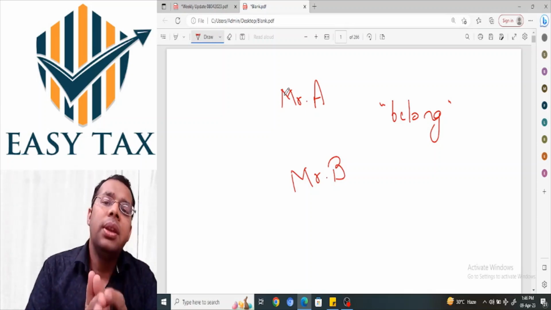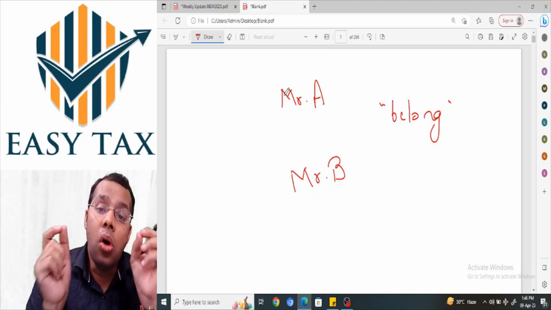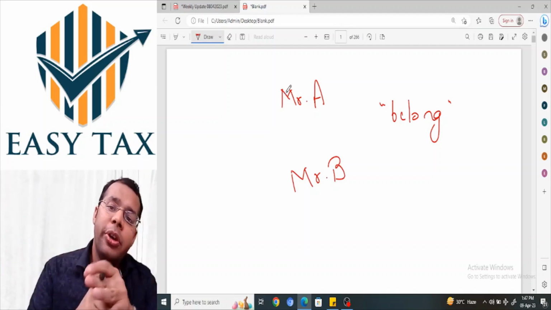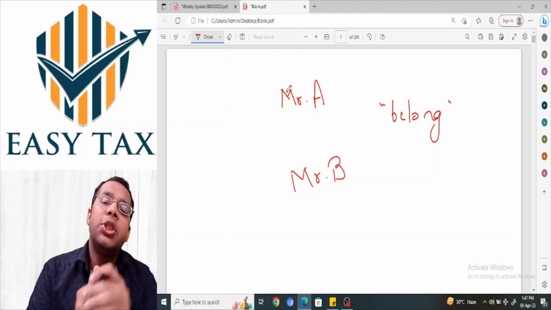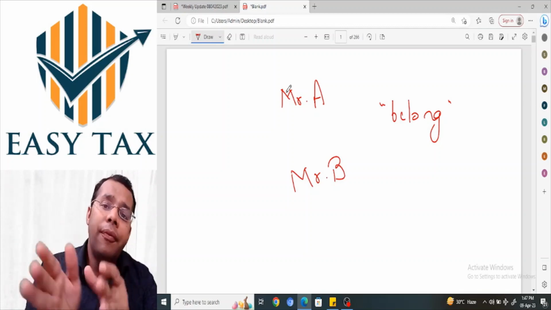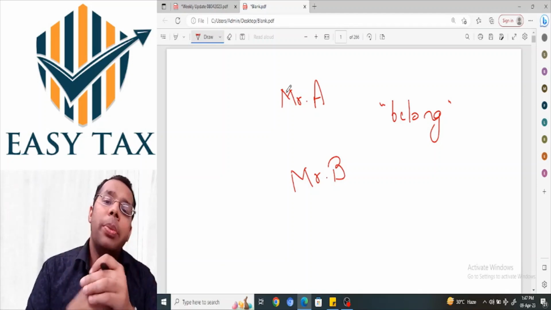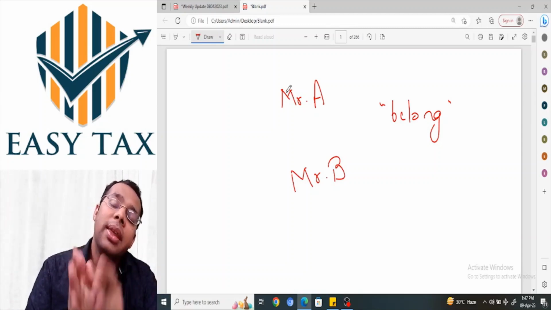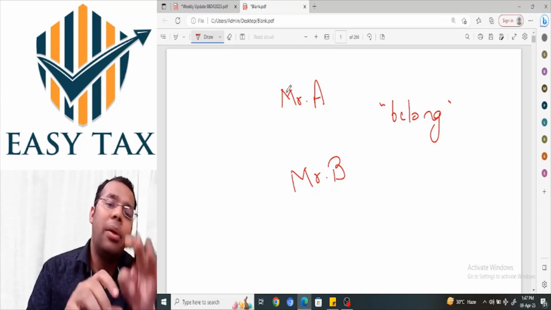They say that 153C can be applicable only in case the document which is found in the premises of Mr. A actually belong to Mr. B. So if the document has a reference to Mr. B or pertain to Mr. B, then 153C cannot be invoked. 153C can be invoked only in case where the document actually belong to Mr. B. So if the document is found in the premises of Mr. A which actually belong to Mr. A, but it has reference to a transaction undertaken between Mr. A and Mr. B, then in that case, as per Delhi High Court, the case of Mr. B cannot be opened under section 153C because the document does not belong to Mr. B. It has a reference to the name of Mr. B, but for this 153C, the document must belong to the other person, to Mr. B in our example.